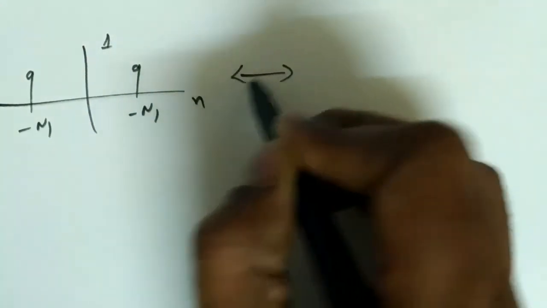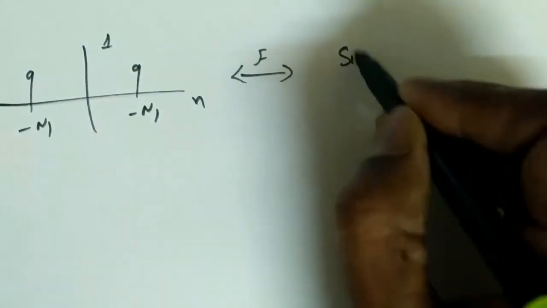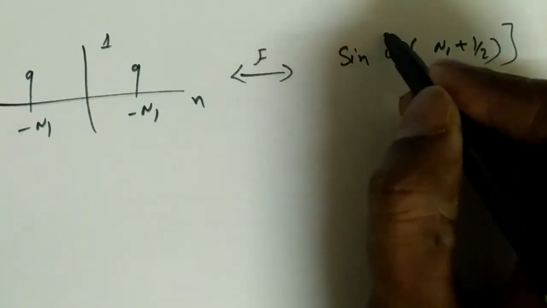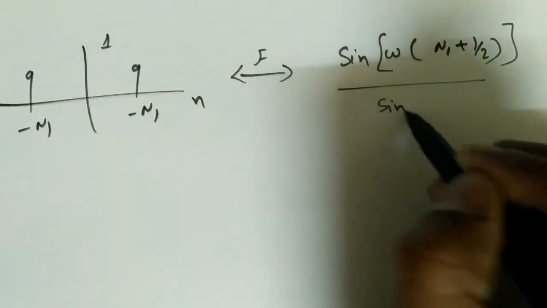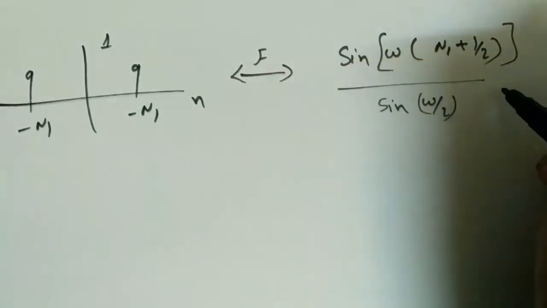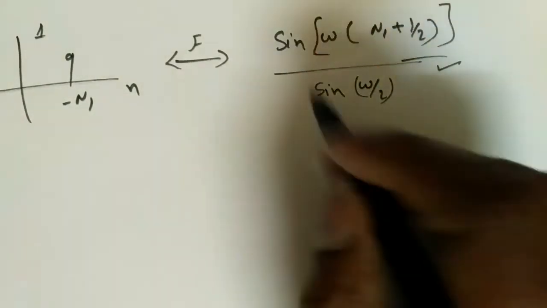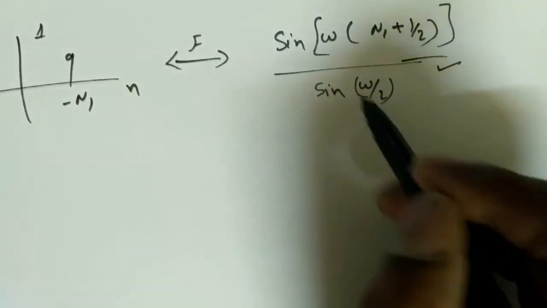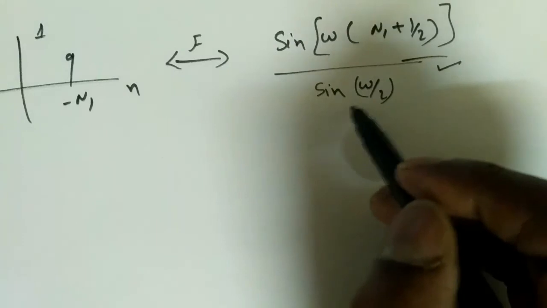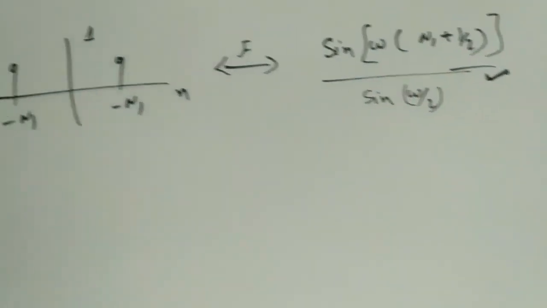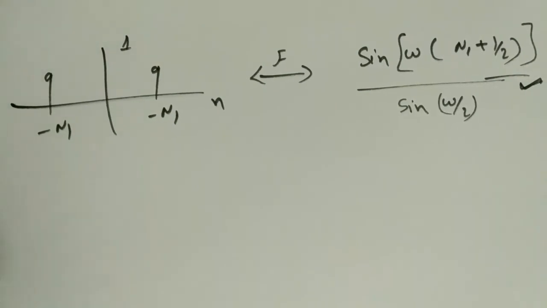The discrete time Fourier transform is simply sine omega into n1 plus half by sine omega by 2. Compared to the continuous time domain, it is not a sinc function, but a sine by sine. So these are the 3 basic signals we need to remember for discrete time.